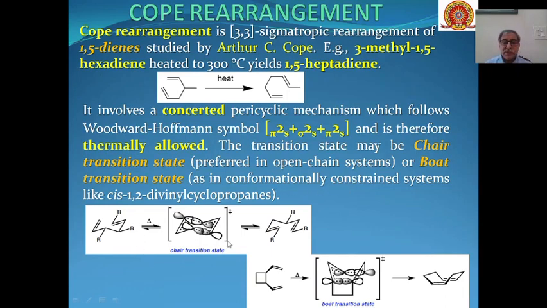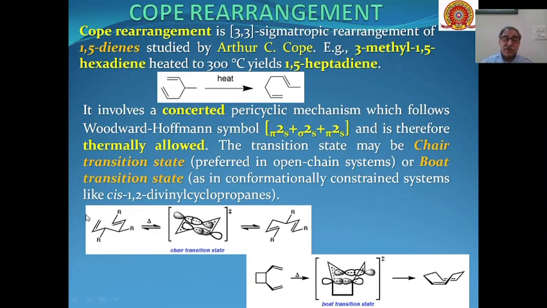So we can see here how in an open chain system the chair transition state is having a suprafacial overlap, and this leads to the formation of this type of product. So one type of diene is converted into another type of diene through chair transition state, and chair transition state is mostly present in open systems.